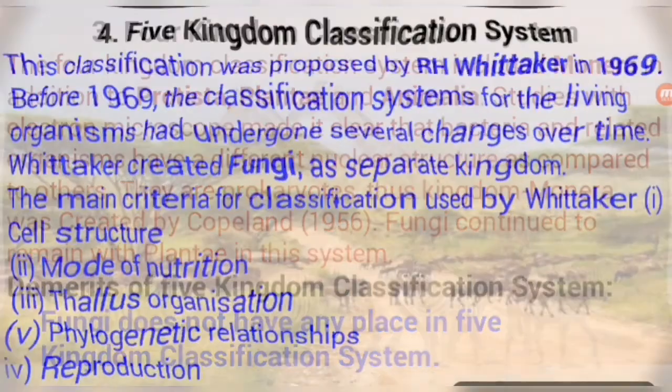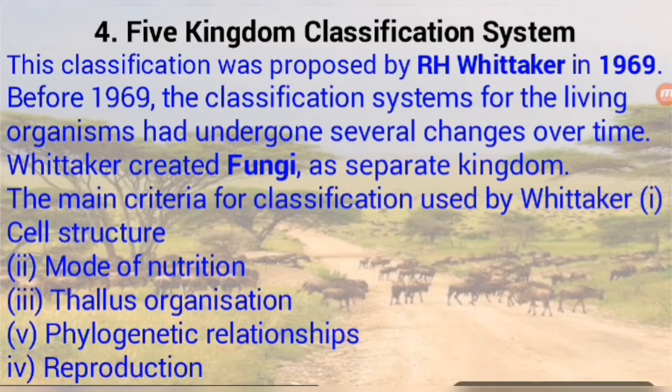It is very simple, and you have read it in 9th class, it is very popular: the five kingdom classification system given by R.H. Whittaker in 1969. This was the new classification system given by R.H. Whittaker, because of some demerits of the four kingdom classification system given by Copeland. Here R.H. Whittaker included in this four kingdom classification the new category, which you know very well, that is fungi. Fungi is the separate kingdom proposed by R.H. Whittaker.